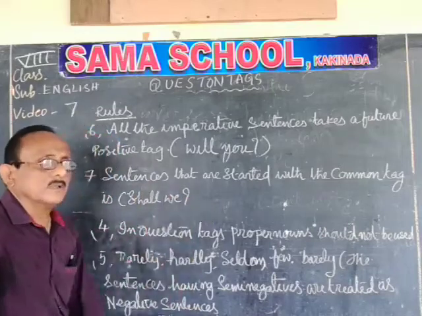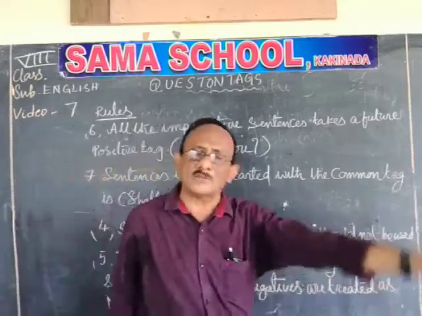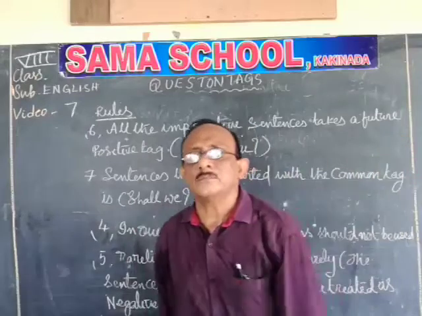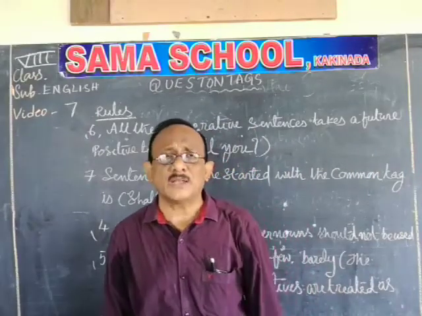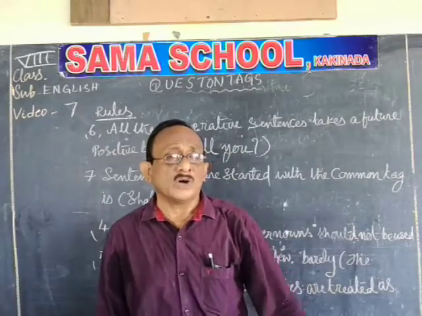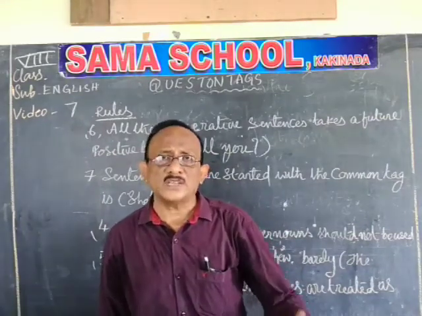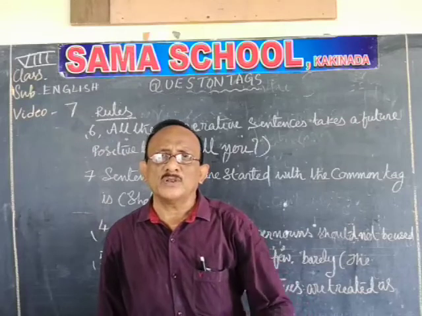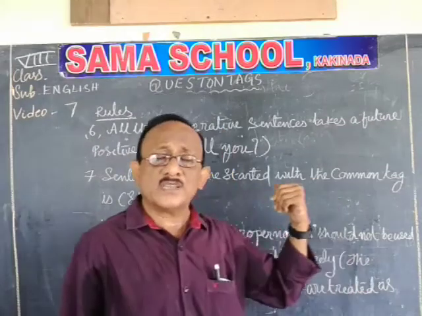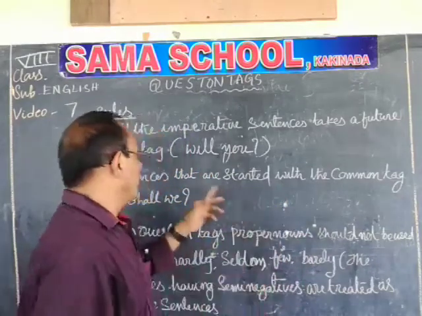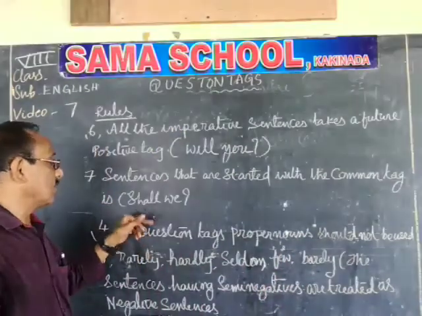For example, let us go for a walk. Shall we? Let us go to a movie. Shall we? Let us discuss the matter. Shall we? So all the suggestions, any sentence. So if you will confuse, that's why I am telling you, any sentence which is started with let, that will have a common answer, shall we.